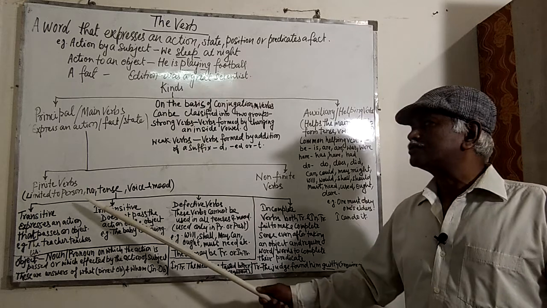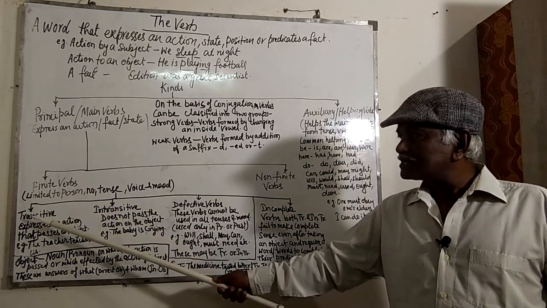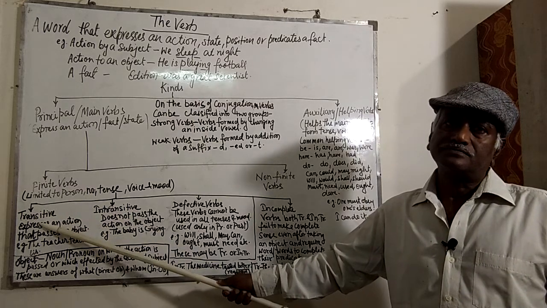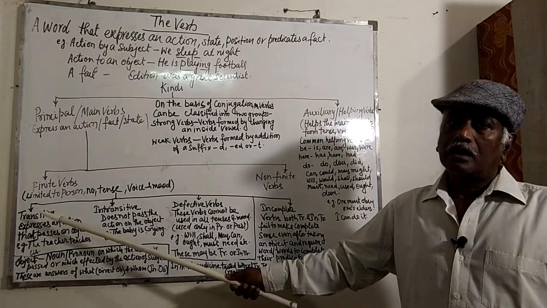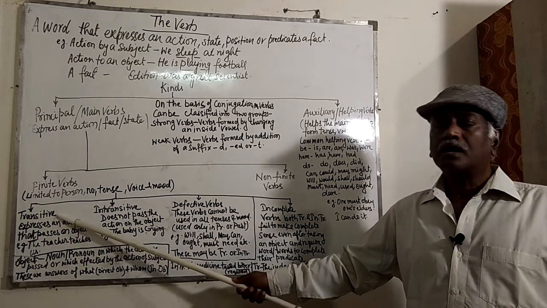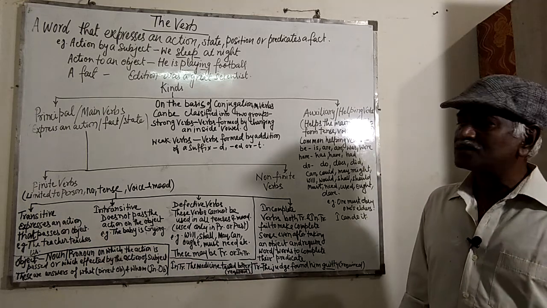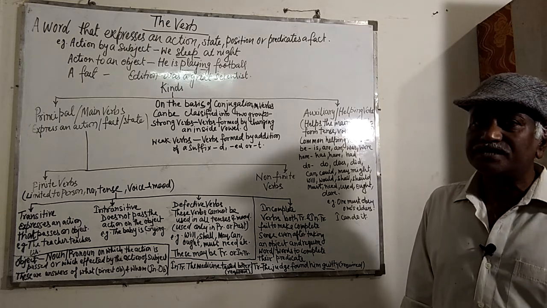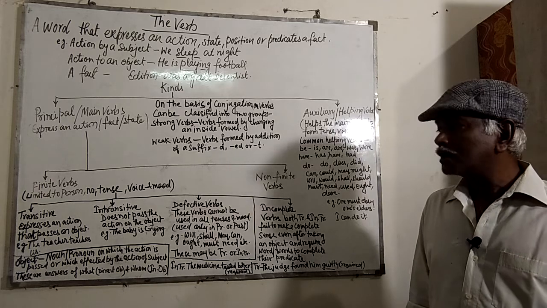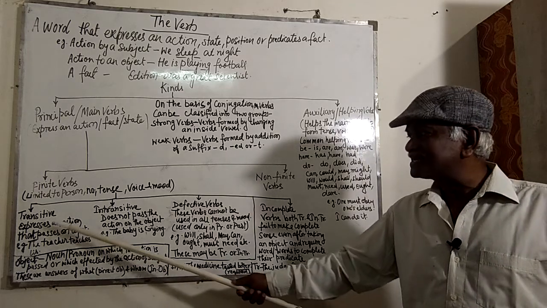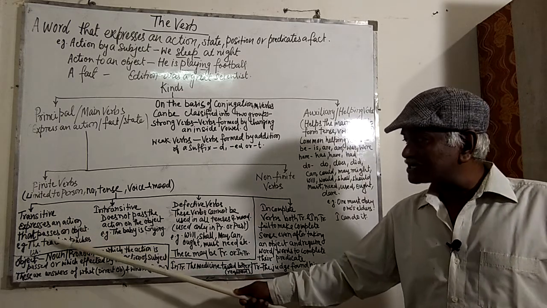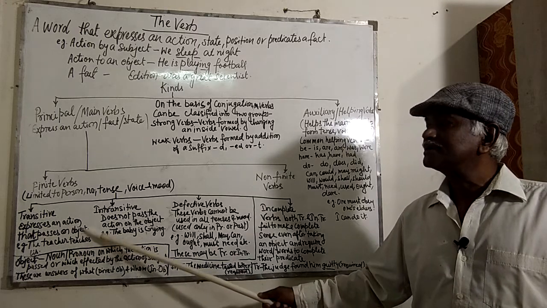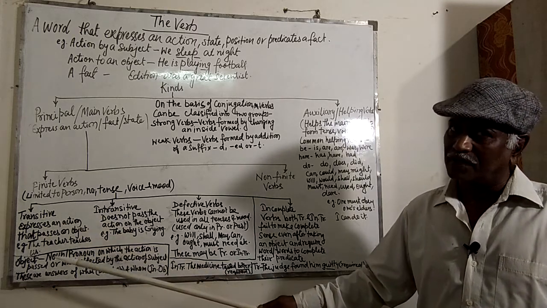Now, different types of finite verbs. The first one is the transitive verb. What is a transitive verb? A verb which requires an object to complete its sense is called a transitive verb. Or a verb which expresses an action that passes on to an object is called a transitive verb.